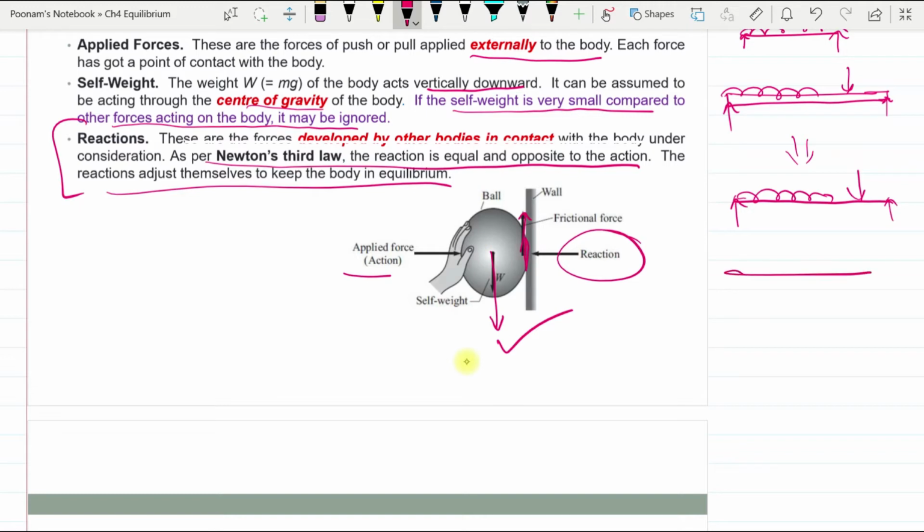In case of a beam which is resting on some columns, let us say this is a beam resting on some column subjected to some forces, then reactions will be generated at the contact points between beam and column.